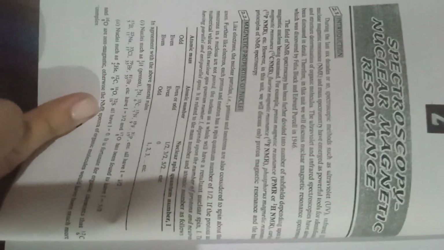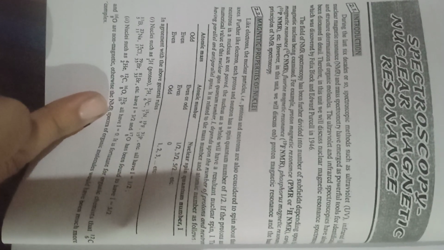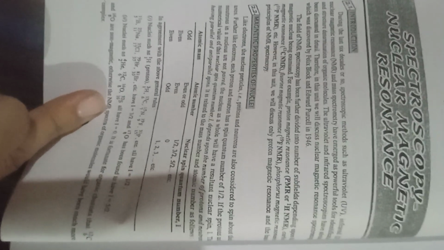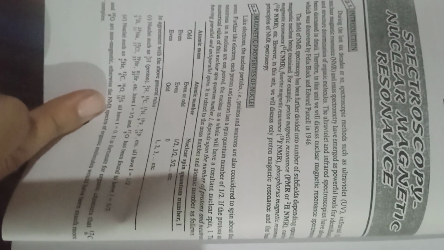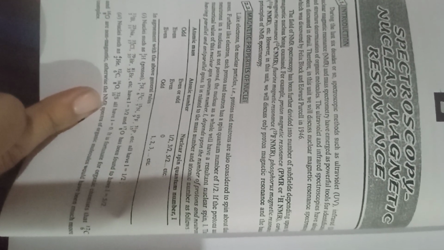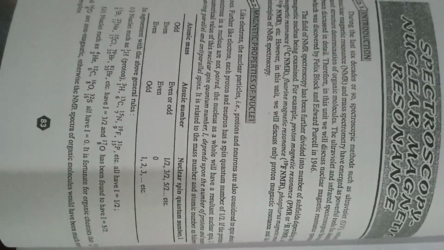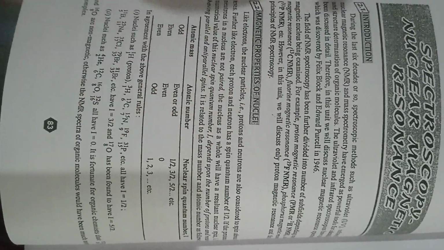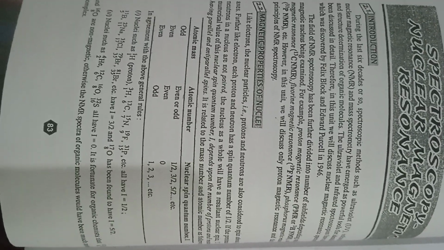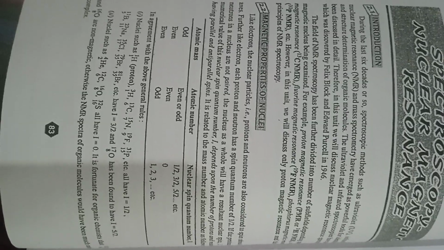Magnetic properties of nuclei. Like electrons, the nuclear particles, protons and neutrons, are also considered to spin about an axis. Further, like the electron, each proton and neutron has a spin quantum number 1/2. If the protons or neutrons in a nucleus are not paired, the nucleus as a whole will have a resultant nuclear spin. The numerical value of this nuclear spin quantum number I depends upon the number of protons and neutrons having parallel and antiparallel spins. It is related to the mass number and atomic number as follows.